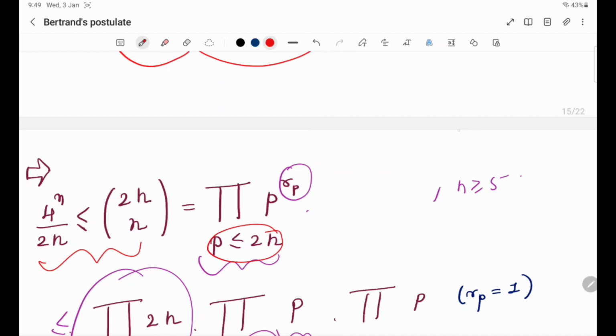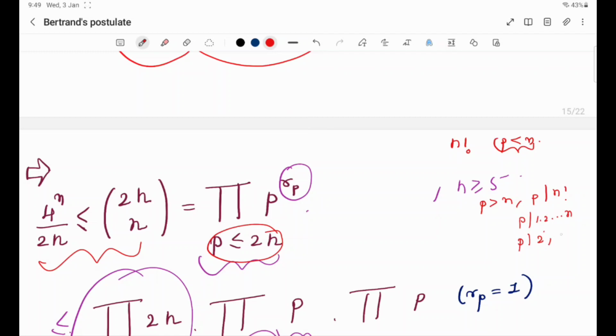That means n factorial contains only primes less than or equal to n. Why? Suppose you have a prime greater than n and it divides n factorial, which is the product 1, 2, up to n. A prime has the property that if it divides a product, it has to divide at least one of the factors. So the prime divides one of these numbers i, where i varies over 1 to n.